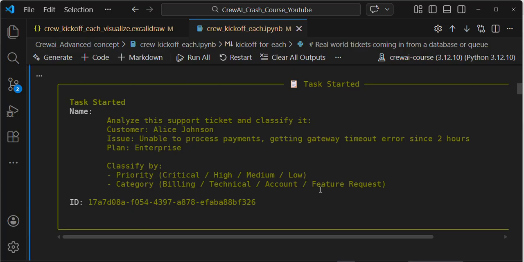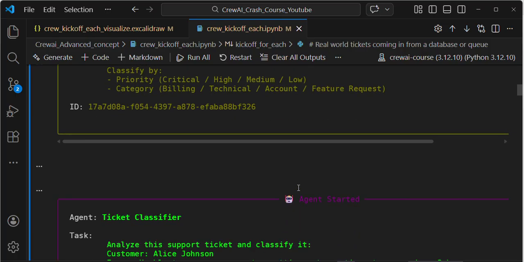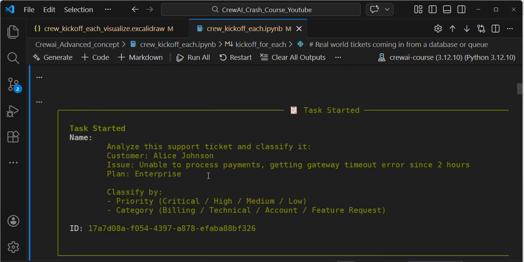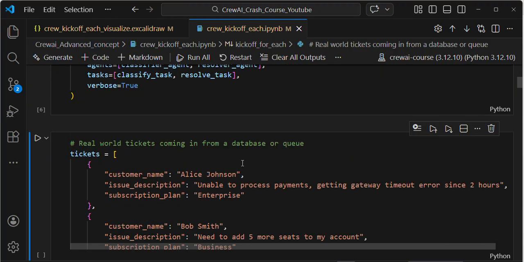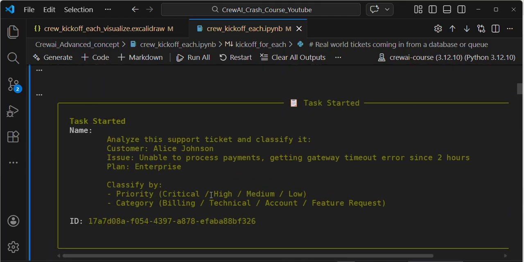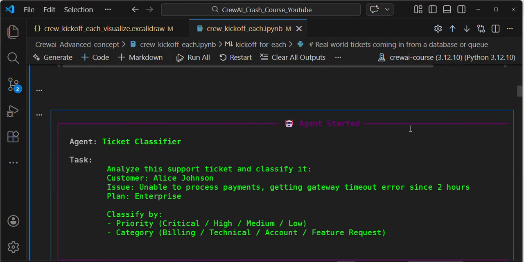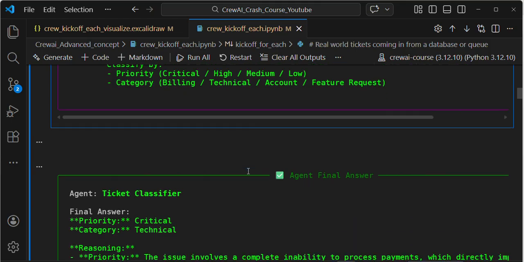If you see, the task started and then the agent started. It will take the first customer name, Alice Johnson, from my list of dictionaries, which has customer name, issue description, and subscription plan. It will replace these in the task description: the issue, and then the plan, enterprise. Then it will classify and call the agent. You can see agent started, agent final answer.